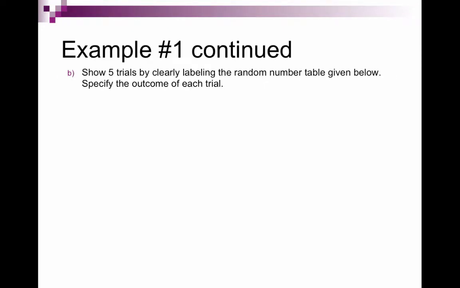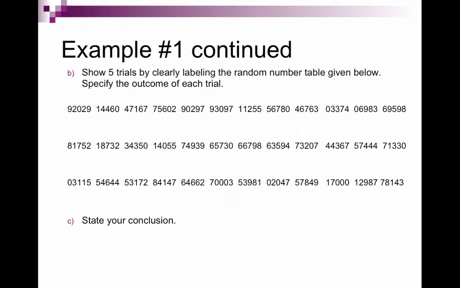We're going to show 5 trials on the number table below. So the number table I have on here is going to be the same one that you should have on your paper. And then we'll end up stating our conclusion. I'm going to use the pen on here, and it's not very good, so you're kind of going to have to deal with it. So I'm looking for digits that are 4 through 9 to be a good bundle. And then you really want to mark right on here. So I'm going to put a check mark if it's good, and I'll just leave it blank if it's not good.